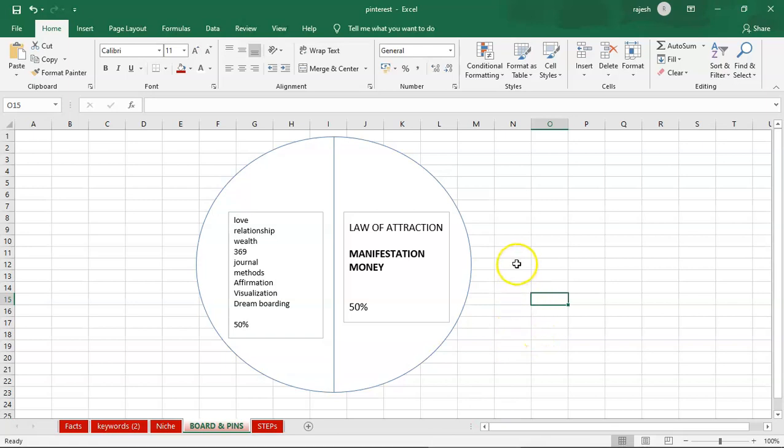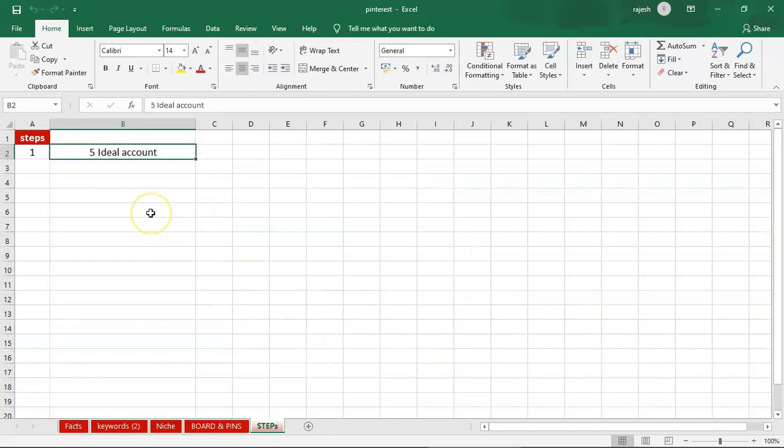In that video, I showed how to do the keyword research, and I am going to target manifestation and money. These are the 2 keywords I want to target with this Pinterest account. I want to rank my Pinterest account with these 2 keywords only. So most of my boards and pins I'm going to make in and around manifestation and money, these 2 kinds of keywords. And then the rest of my boards and pins will be for all of these kinds of keywords.